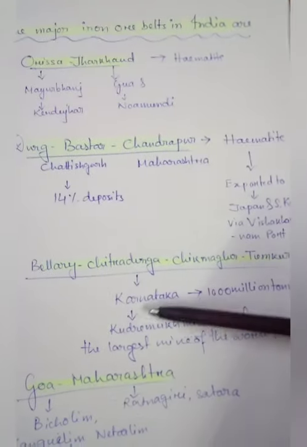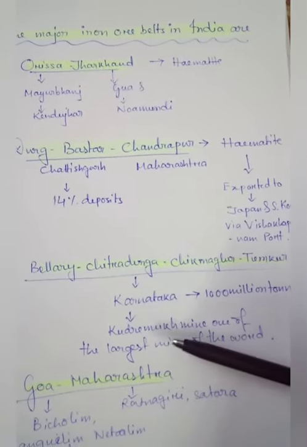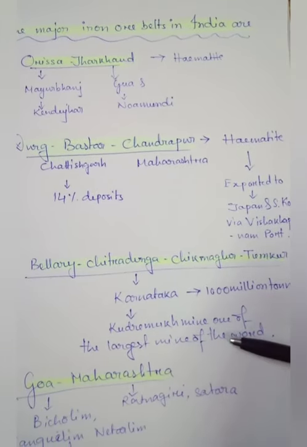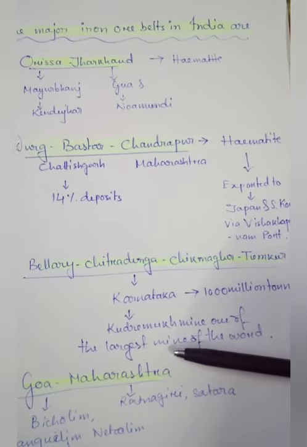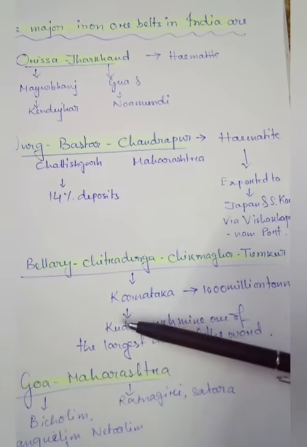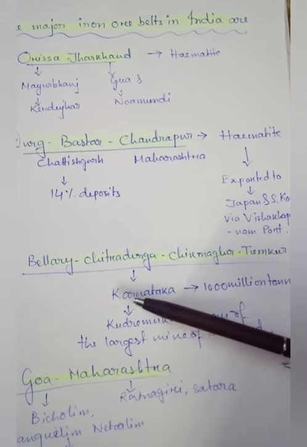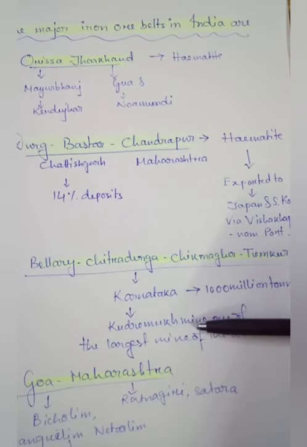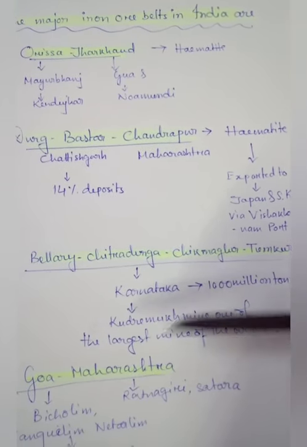And here in Karnataka, the Kudremukh mine, one of the largest iron ore mines of the world, is present in India. Sometimes, through New Mangalore seaport also, some amount of iron ore is exported to other countries.